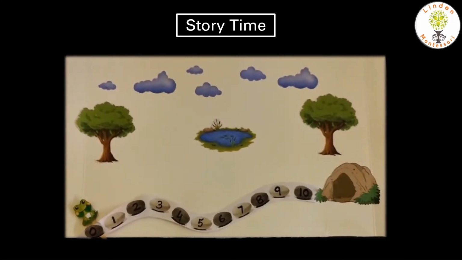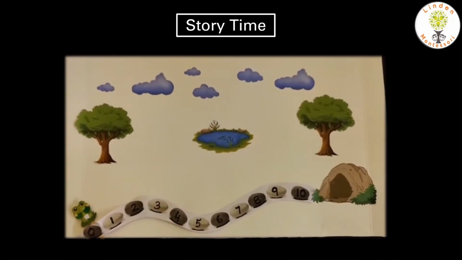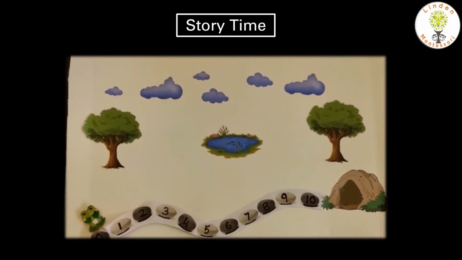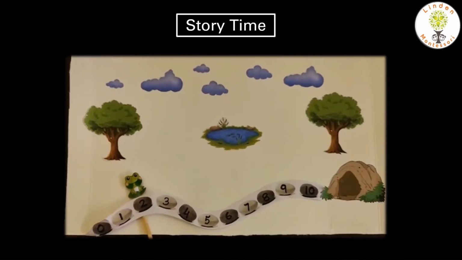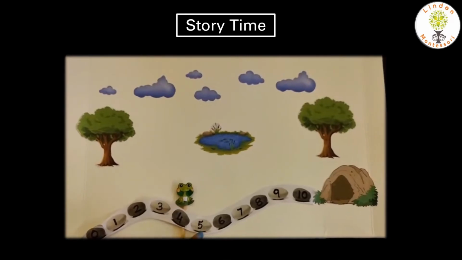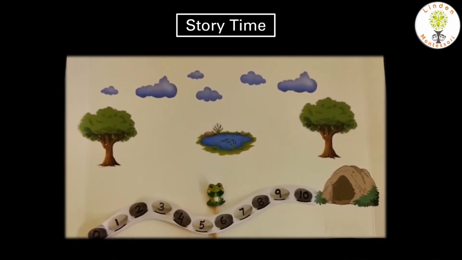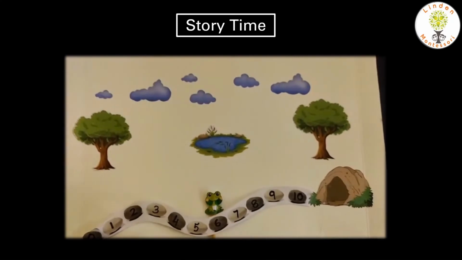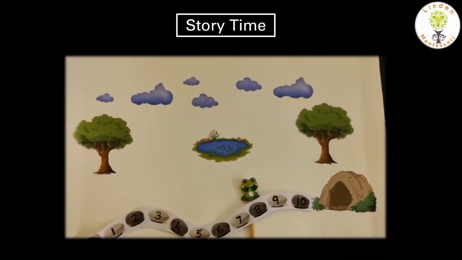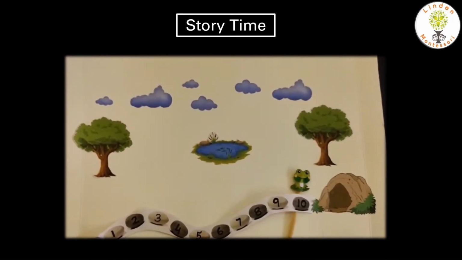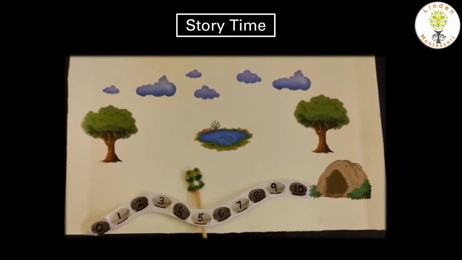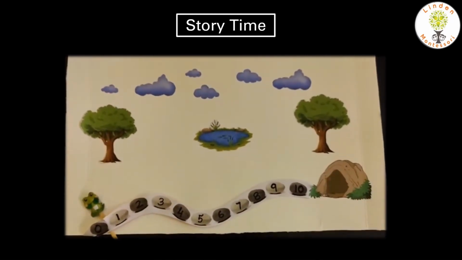But this time he wanted to skip a number and then hop. So he skipped number 1 and he landed on number 2. He skipped number 3 and he landed on number 4. He skipped number 5 and he landed on number 6. He skipped number 7. He landed on number 8. He skipped number 9 and he landed on number 10. Then he skipped again back to the stone number 0.